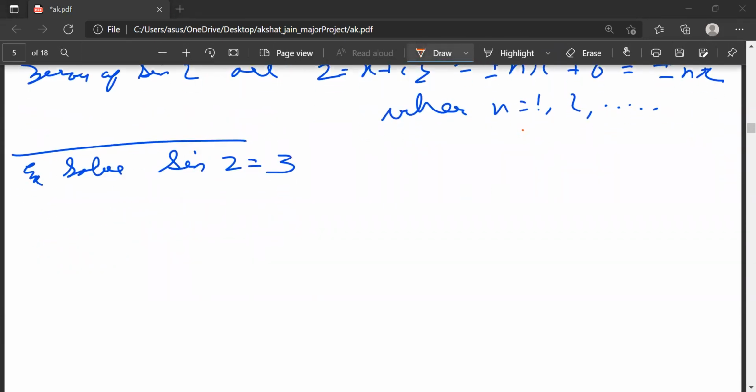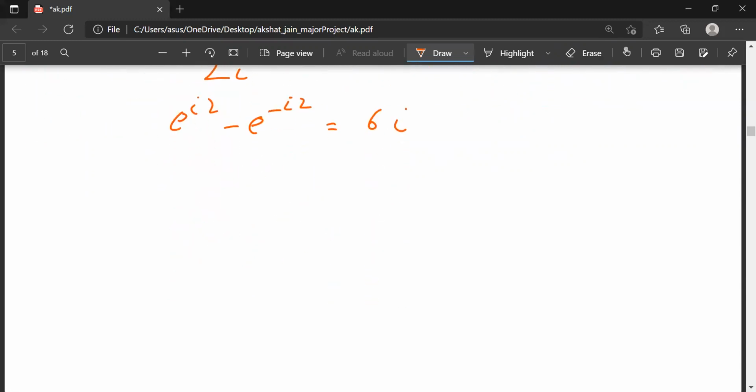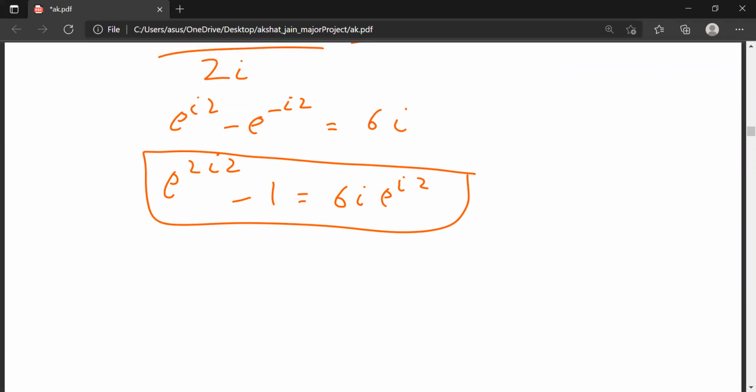Like this. What is sin z? Sin z is e to the power iota z minus e to the power minus iota z divided by 2 iota, which is equal to 3. Okay, so e to the power iota z minus e to the power minus iota z equals 6 iota. Now I will multiply by e to the power iota z, then e to the power 2 iota z minus 1 is equal to 6 iota e to the power iota z. I can write it like this also. Now this becomes a quadratic equation. Solve it, find the roots and find the values of z. You will get the final answer.